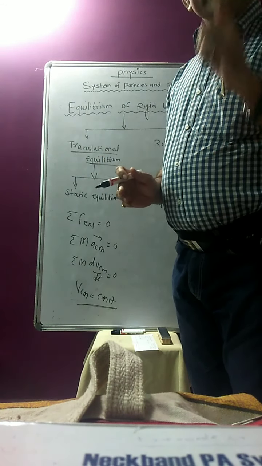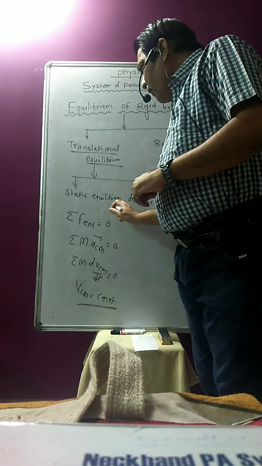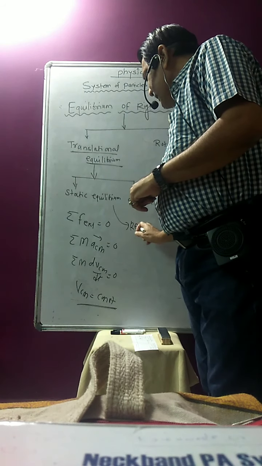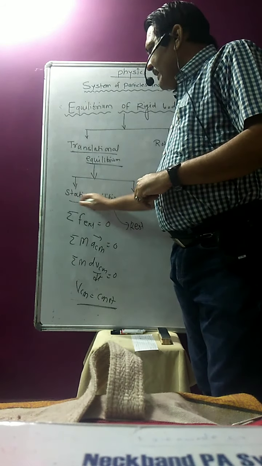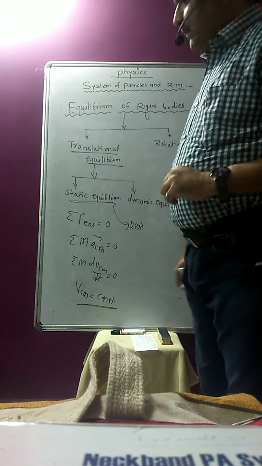If the body is at rest, we say it is in static equilibrium; the velocity remains constant, that is zero.